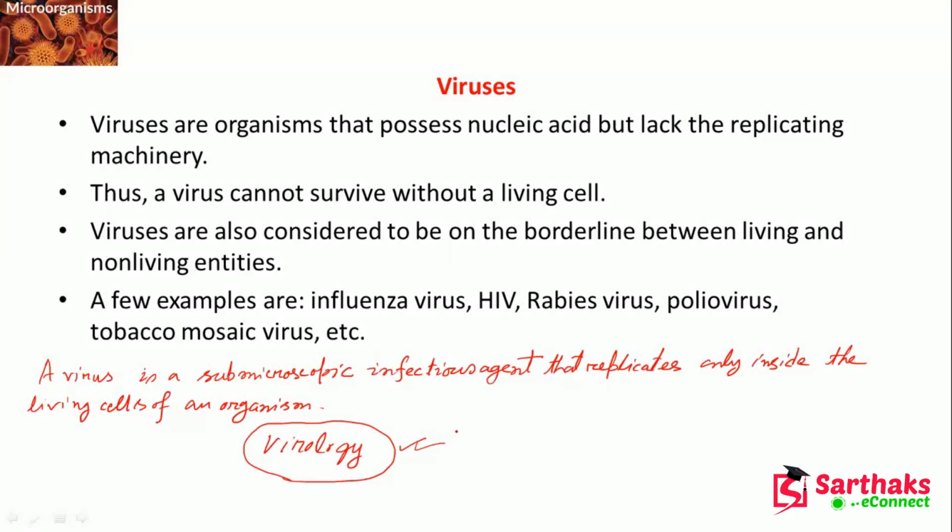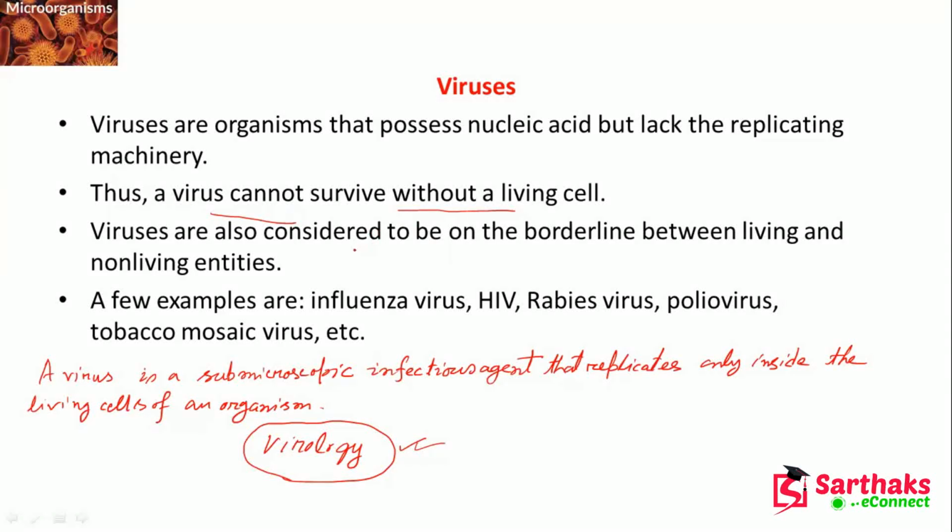Now we can understand that this is a submicroscopic infectious agent that replicates when it is inside a human cell, a microorganism's living cell, or a plant. So the virus can survive only in a living cell.